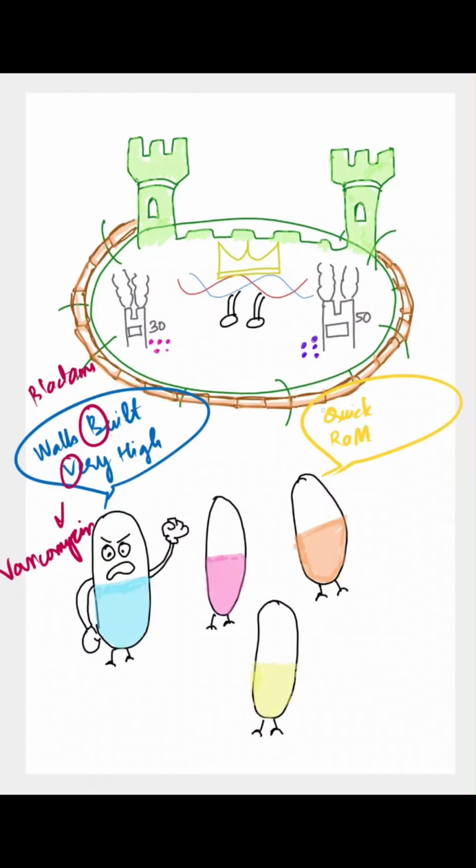So, what are these quick ram the DNA? These stand for your quinolones, rifampicin, and metronidazole. These take down the king.